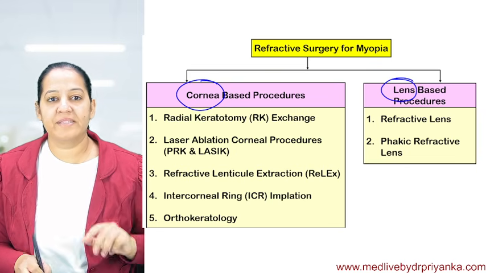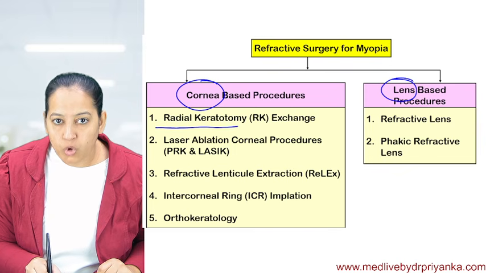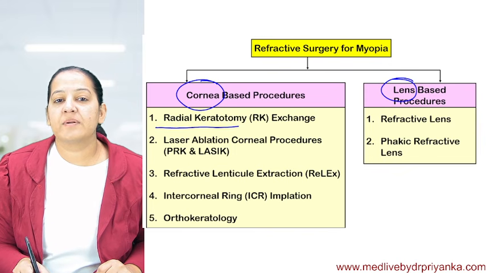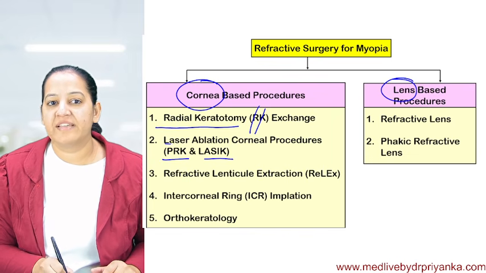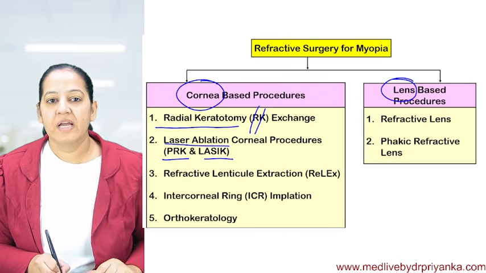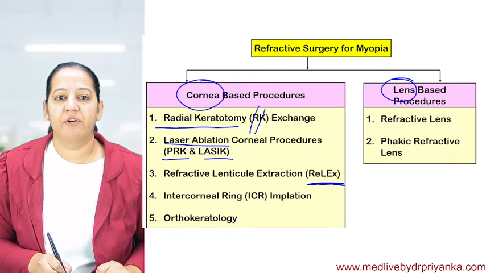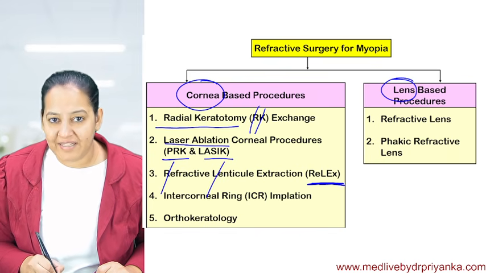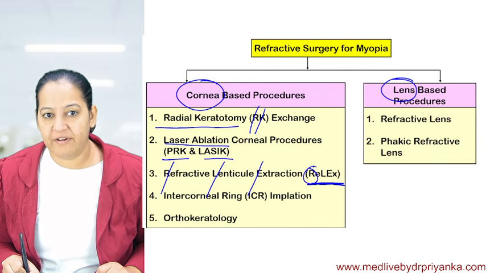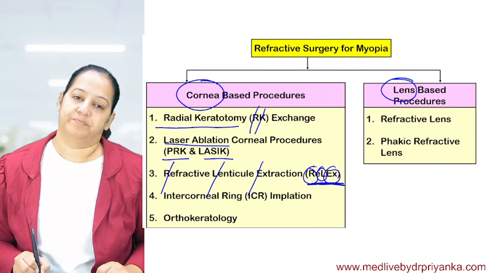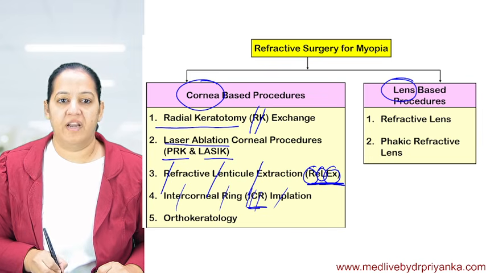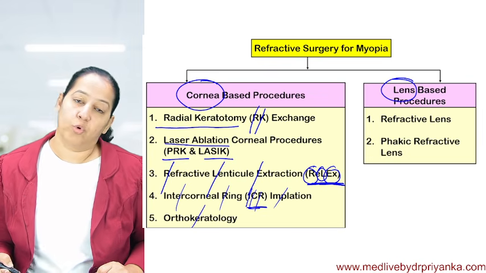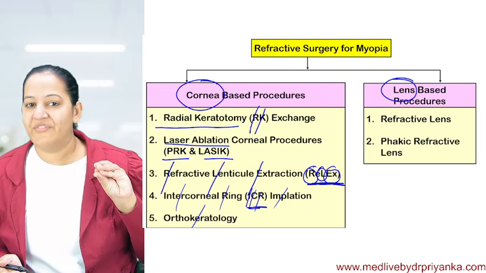What are the 5 cornea-based surgeries? Radial keratotomy, known as RK. Then PRK and LASIK, which are the two types of laser ablation. Then RELEX. What is the full form of RELEX? Refractive lenticular extraction. Then ICR, intracorneal ring implantation. And the last is orthokeratology. So these 5 surgeries are cornea based.